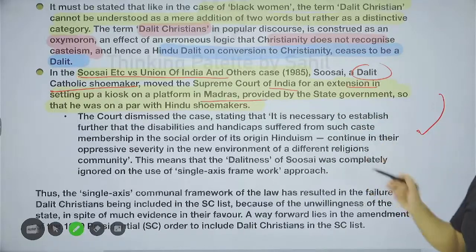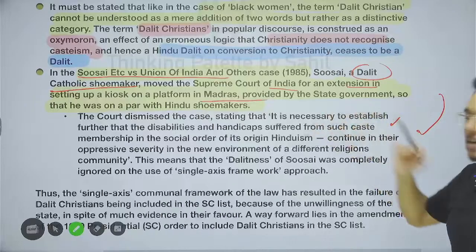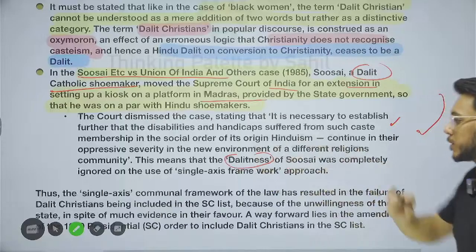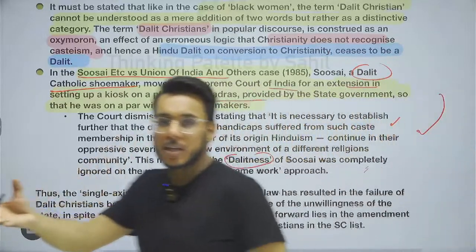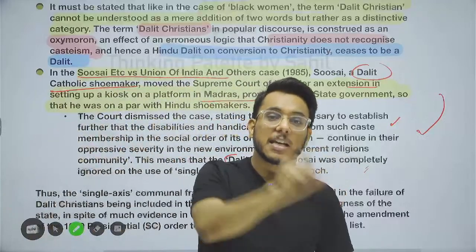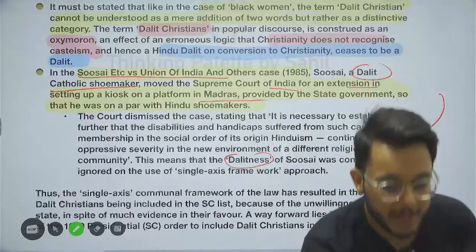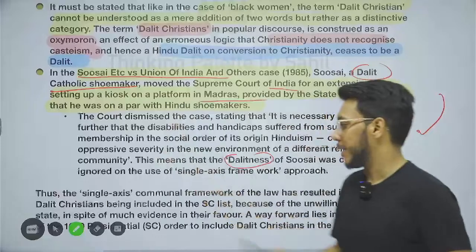The Supreme Court dismissed it, saying we cannot give it because you don't belong to the Dalit caste. So basically the Dalitness and backwardness of this person was ignored. Seeing a person as Dalit only in the context of religion, that single framework access, is a flawed concept, and according to this article it should be seen more comprehensively with the concept of intersectionality.